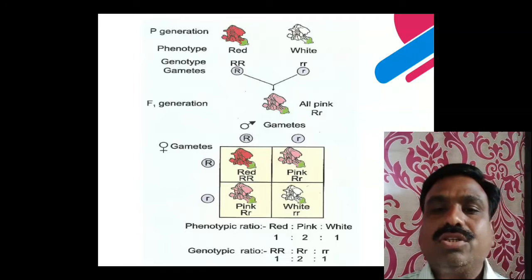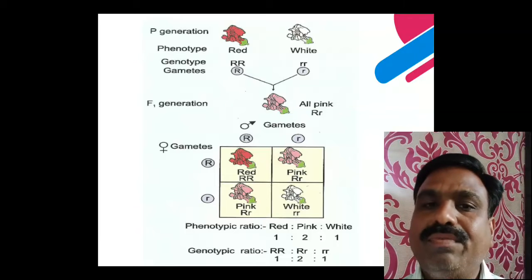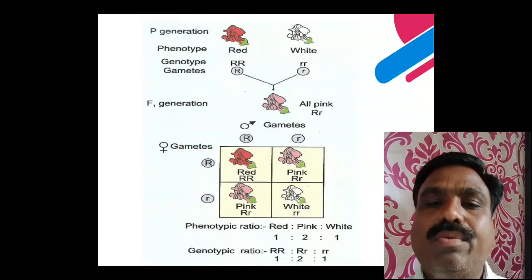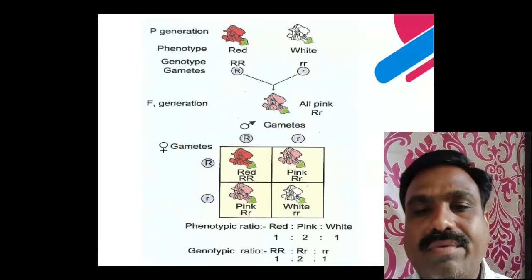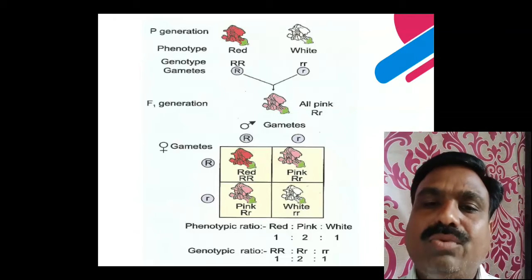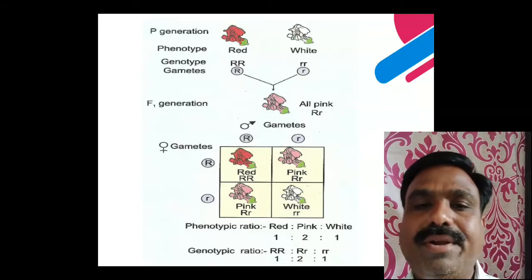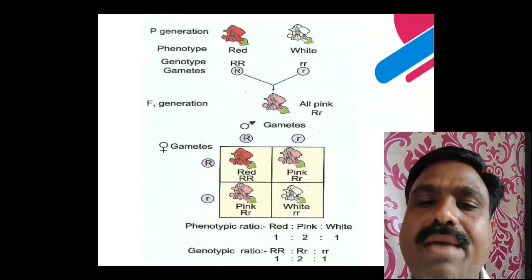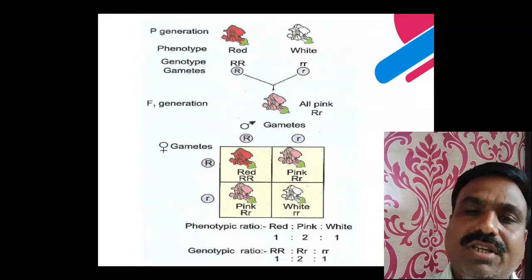Now in this cross you have to see the red color of the flowers and white color of the flowers. Red is the dominant character, controlled by capital R, and white is the recessive character, small r. Crossing the F1 hybrids, all the pink color flowers appear, and the parental character does not appear in this F1 generation.